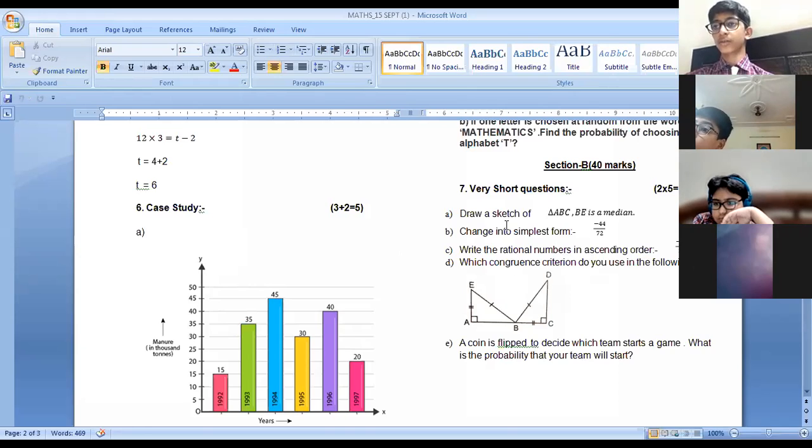So change into the simplest form, minus 11 upon 18. GR Singh, your answer is right. Minus 11 by 18 is the correct answer. Write the rational numbers in ascending order.